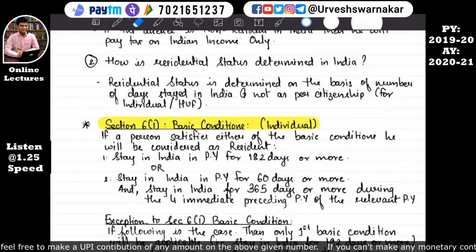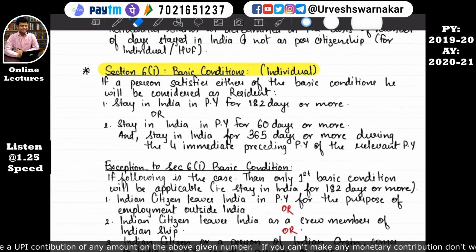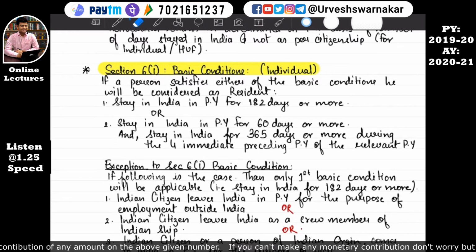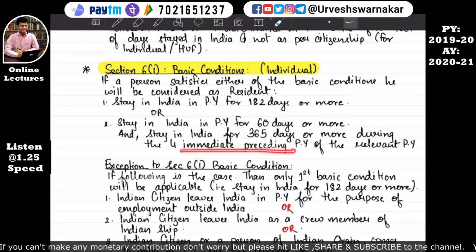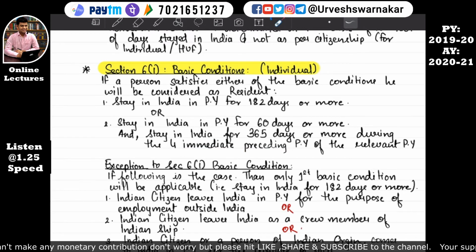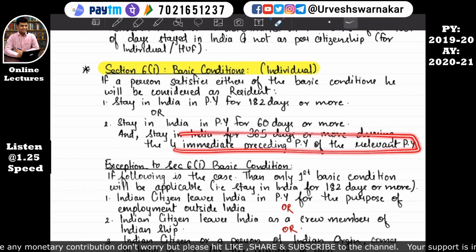Let's revise section 6 subsection 1 again. Basic condition: if a person satisfies either of the basic conditions, he will be considered a resident: stayed in India in the previous year for 182 days or more, or stayed in India in the previous year for 60 days or more, and stayed in India for 365 days or more during the 4 immediately preceding previous years of the relevant previous year. I hope you have already understood what this means.